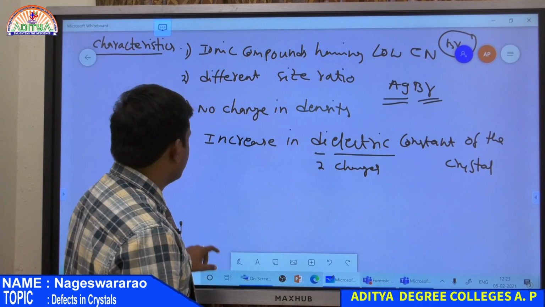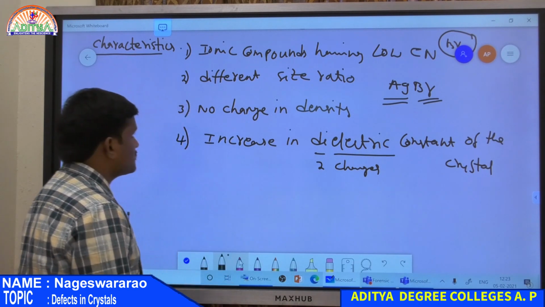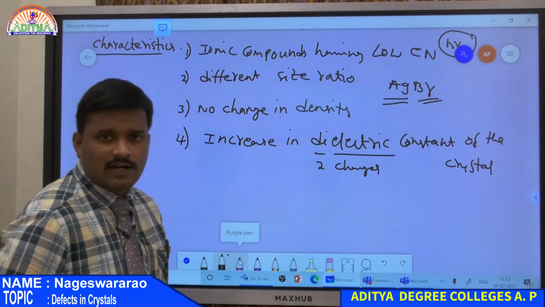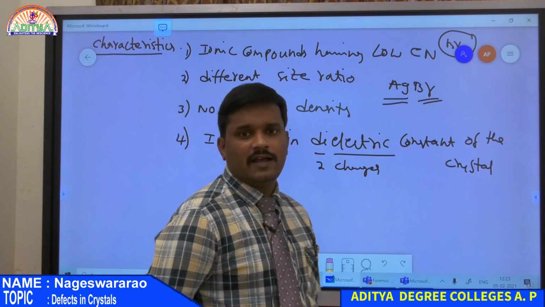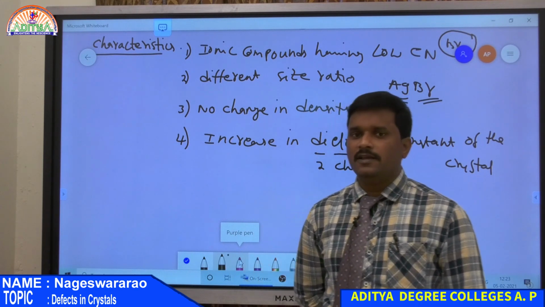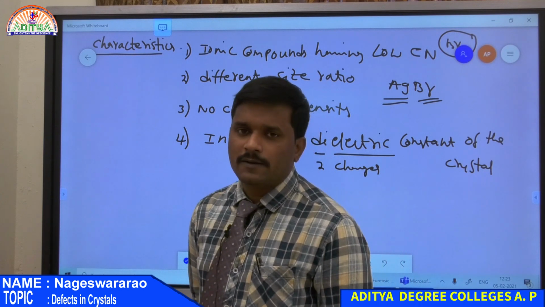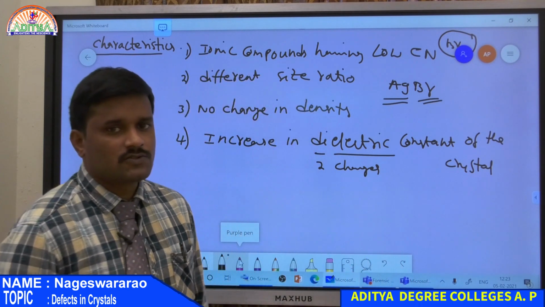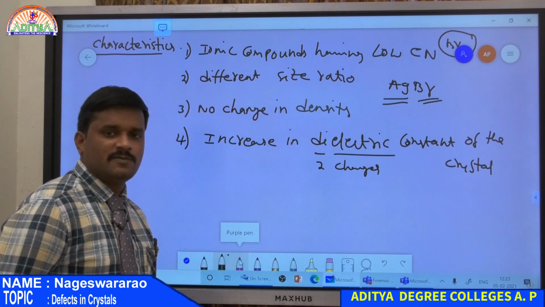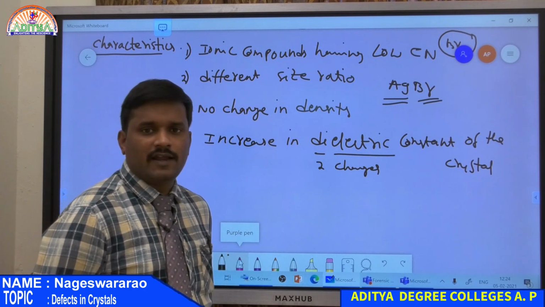So all these are characteristic properties of a Frenkel defect. First, Frenkel defect occurs in crystals of ionic compounds with low coordination number. So crystals should be ionic as well as containing low coordination number. Second, there is a large size difference between anion and cation, and only then does it undergo Frenkel defect.